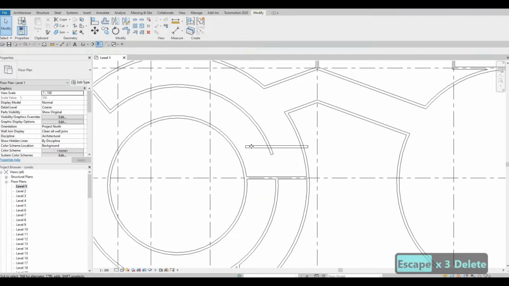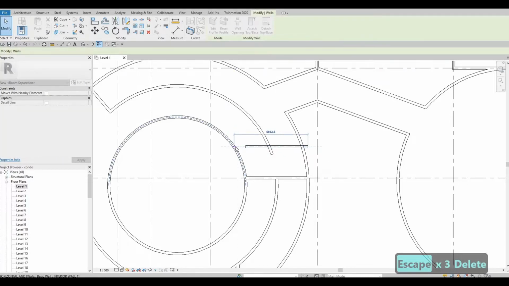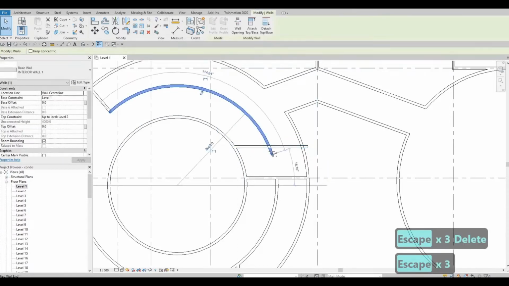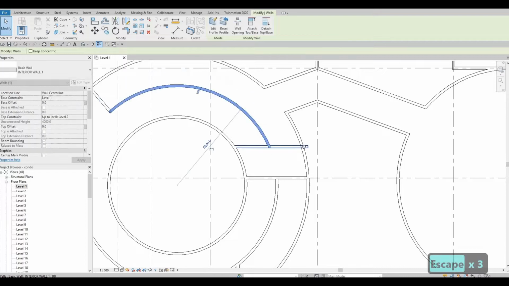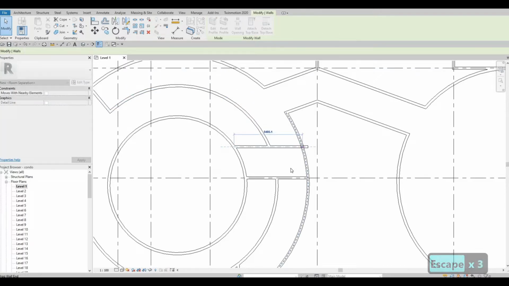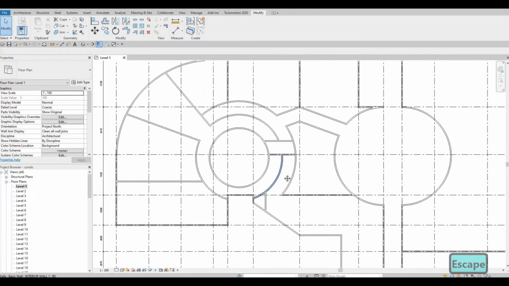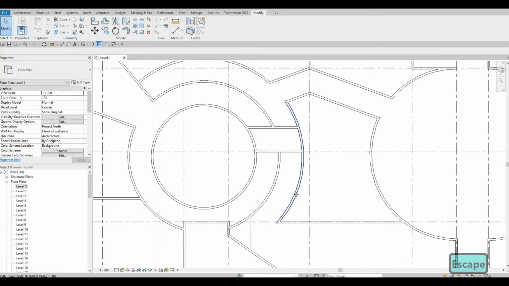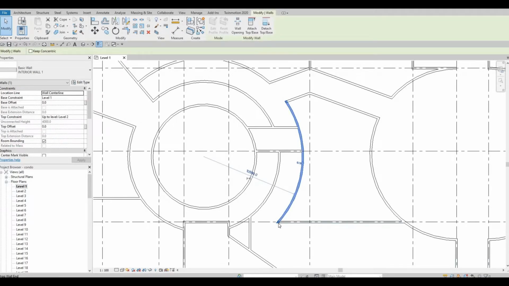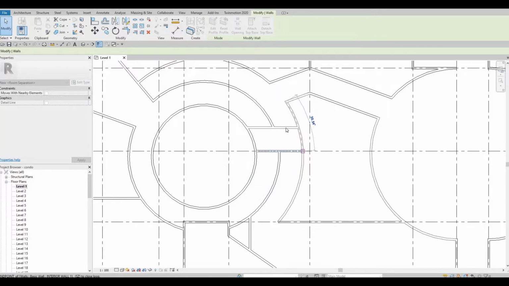Like so. Delete this and then just extend it, something like that. And then we could just pull this one up and then pull this one like so. And then here we could pull this up like that.